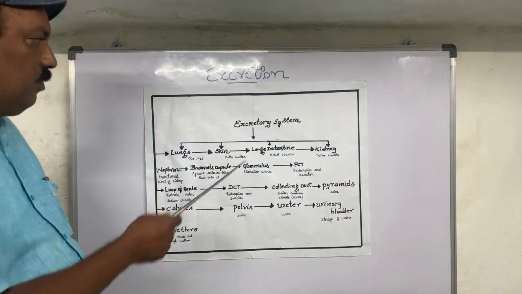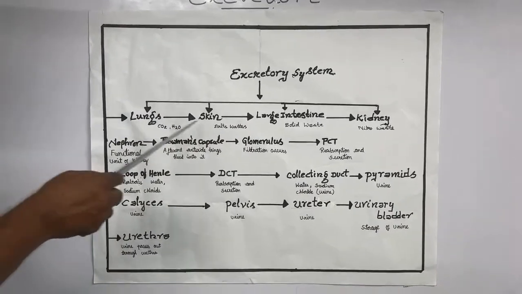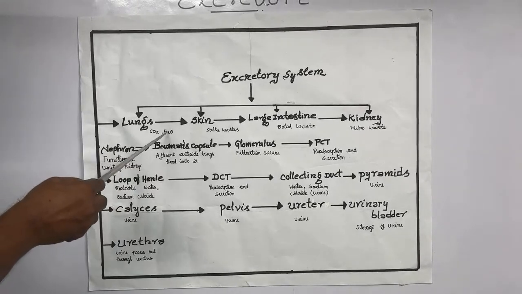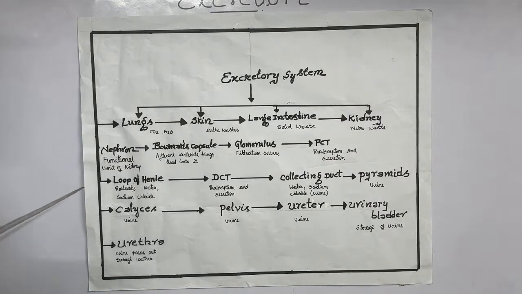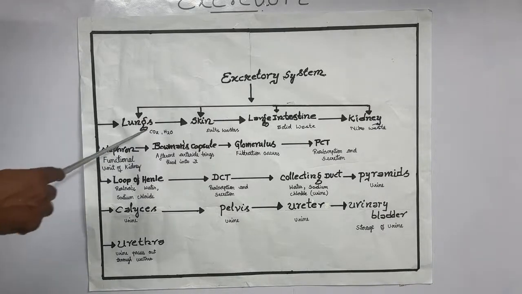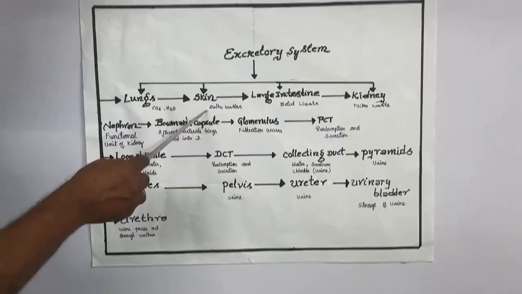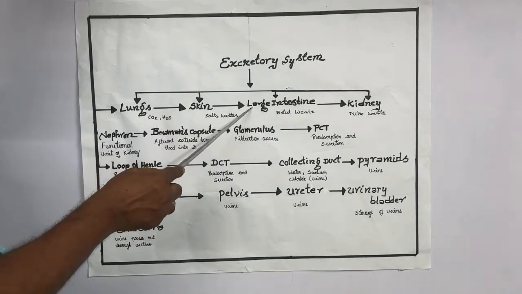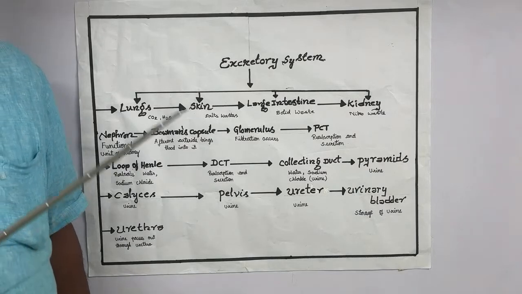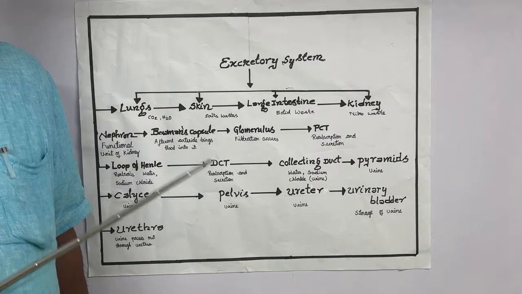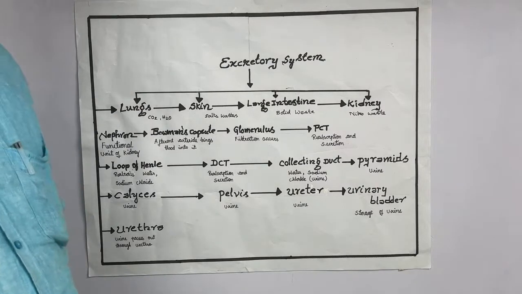Now we can see the stages again, the lungs I said already. The lungs mainly remove excess water vapor. If excess water vapor stays in the lungs, that is dangerous, and we can say it is pneumonia. Carbon dioxide also has to come out. Another major one is the skin, which removes salts. And the large intestine: we have to go to the washroom in the morning to remove our fecal matter. The fecal matter should come out from our body.